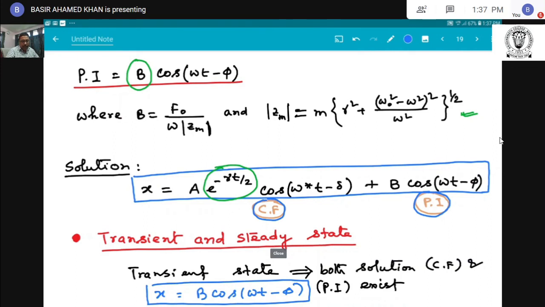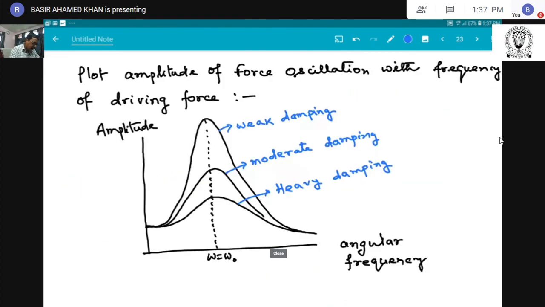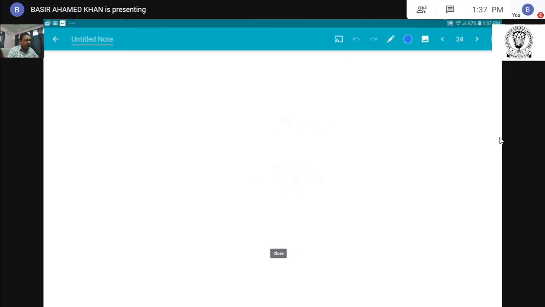From this relation we can also calculate the condition for which velocity is maximum, but I could not calculate this in detail in this lecture. This is the limitation here.